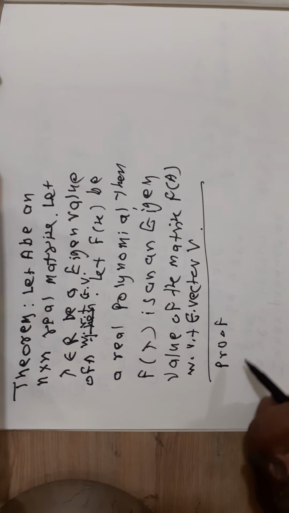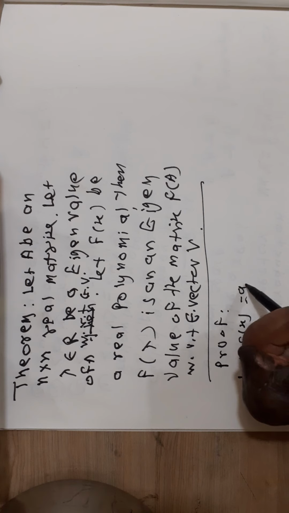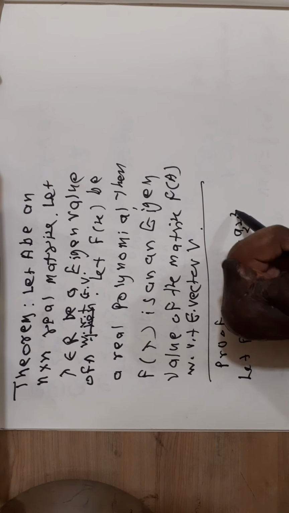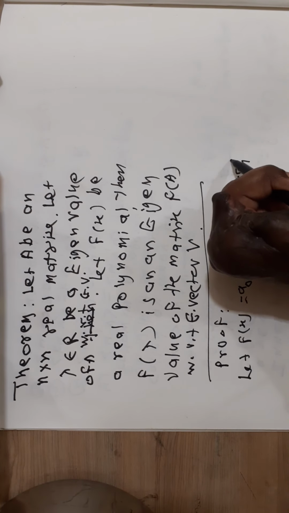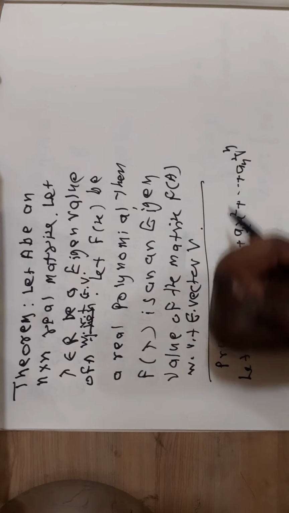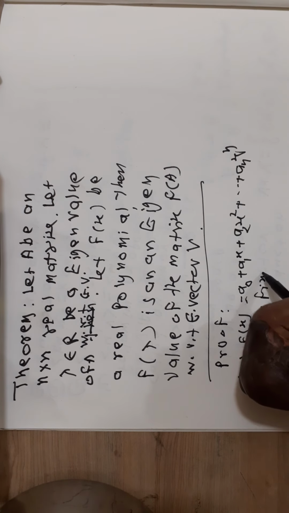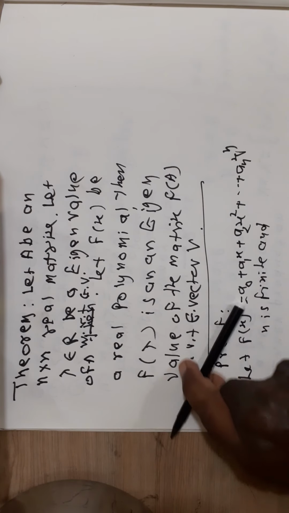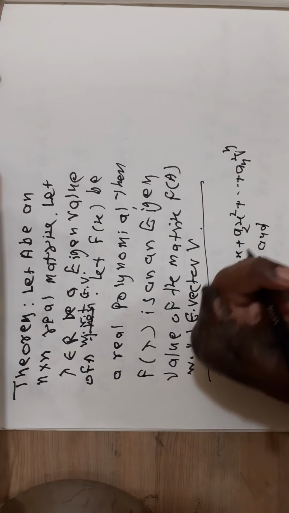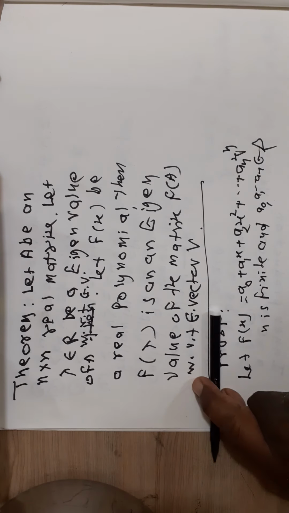Proof. Let f of x be equal to a0 plus a1x plus a2x square, like this, plus an x raised to n, where n is finite, and a0, a1, a2, all these coefficients are real numbers, and a0, a1, ..., an belong to R.